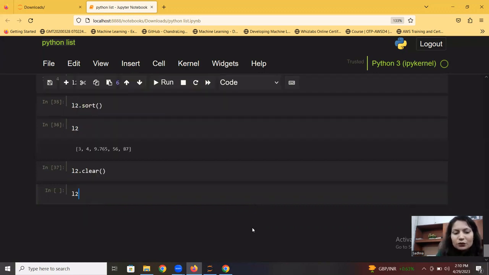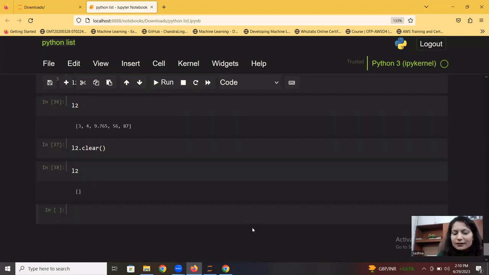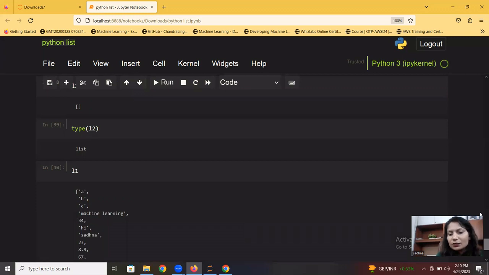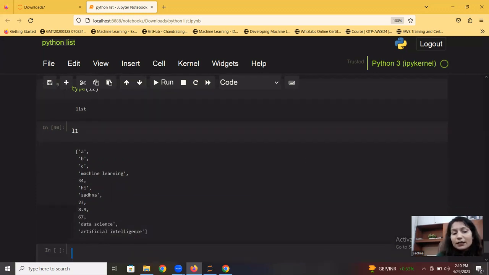Once you run it, if you see that L2, that's a list. You can check the type of that L2 as well, which is again a list, but there is no element. For example, I have created one list, L1, and you remember that we used a count function. The count function was checking how many times that variable was there in that list. And if that variable is not there in that list, we used to get 0.